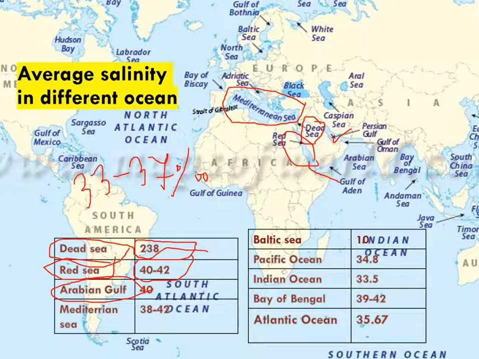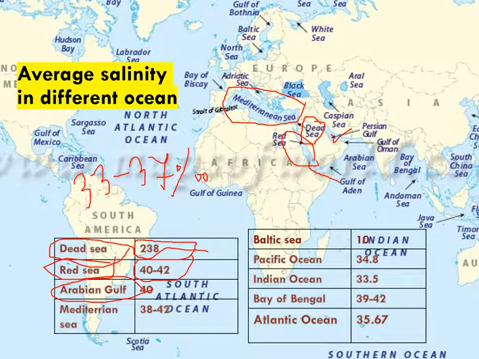Rainfall is also low, and there is only a small influx of river water. So the Mediterranean Sea has higher salinity.